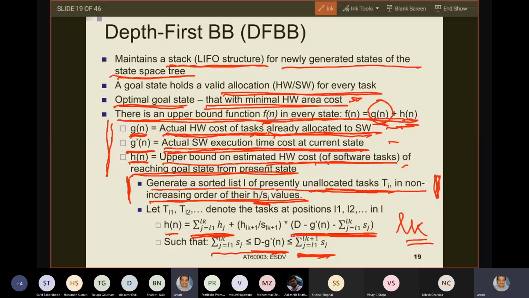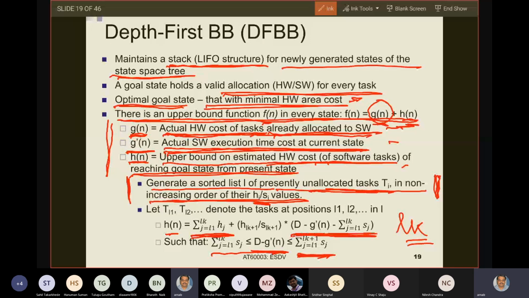Now, what does this last term tell me? It tells me that after taking up to the kth task in list L, what is the amount of remaining software execution resource I have. That is D minus g dash n minus summation j equals L1 to Lk Sj. Now, using this amount of resource, from the k plus 1th task, how much hardware cost can I gain? By the unitary method,